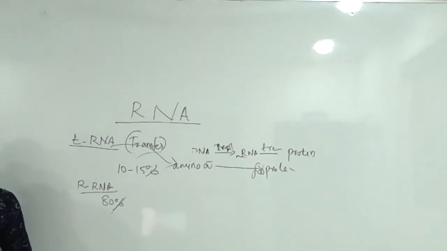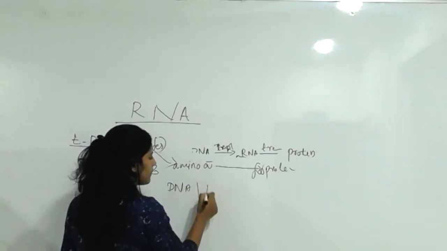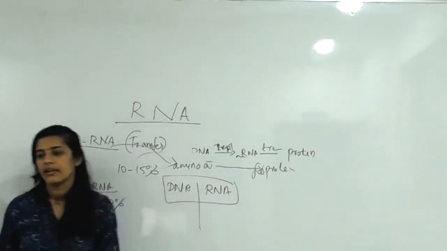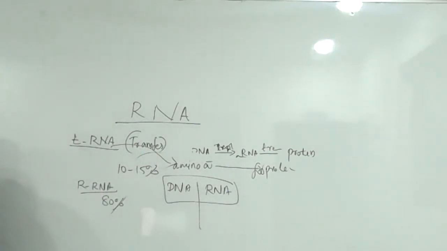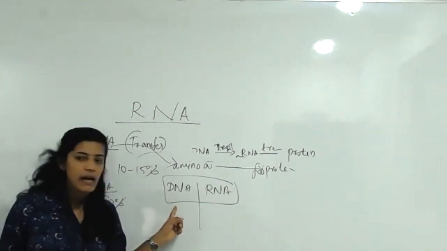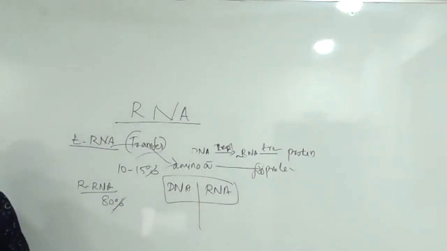So next, you want to study the difference between DNA and RNA. It is important. You can study with the help of any note. Like the sugar unit difference, and the helix: RNA contains only a single helical structure, whereas DNA is a double helical structure.